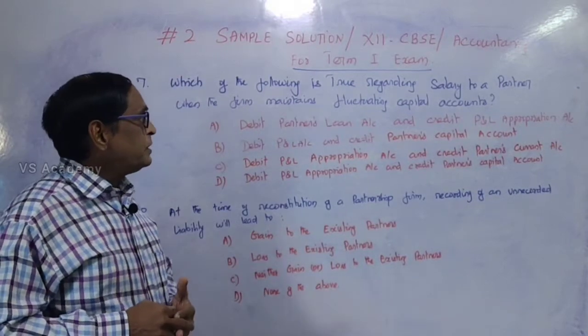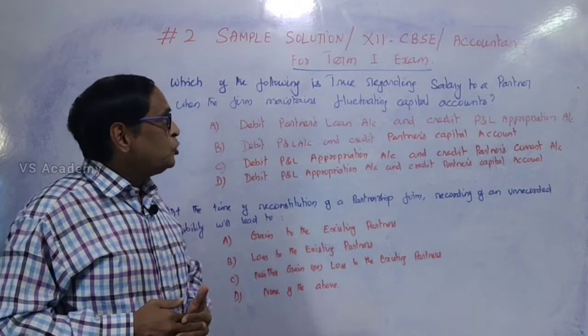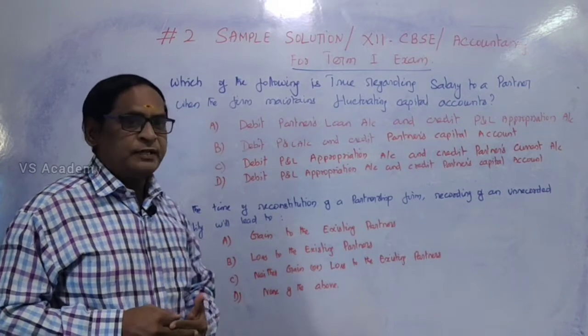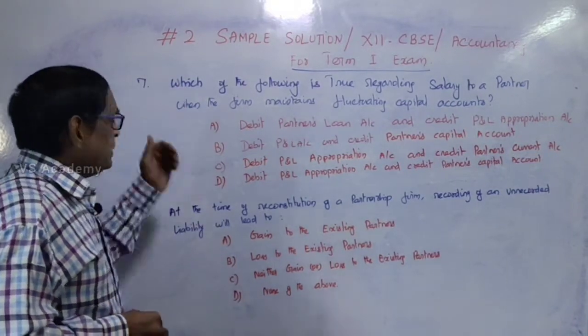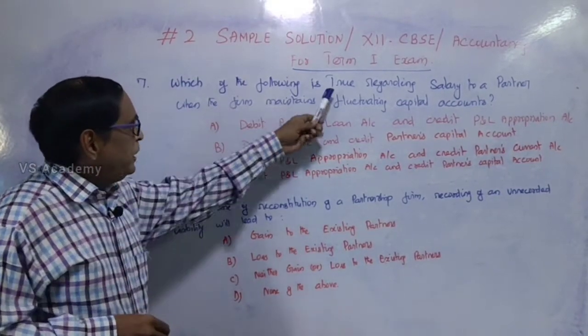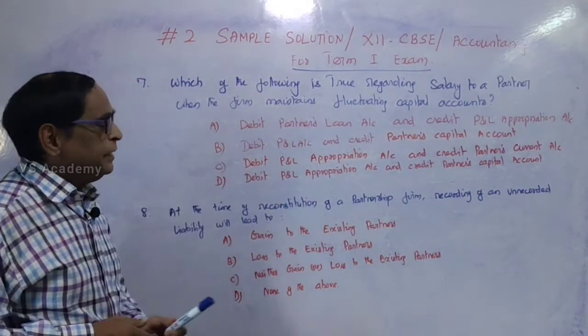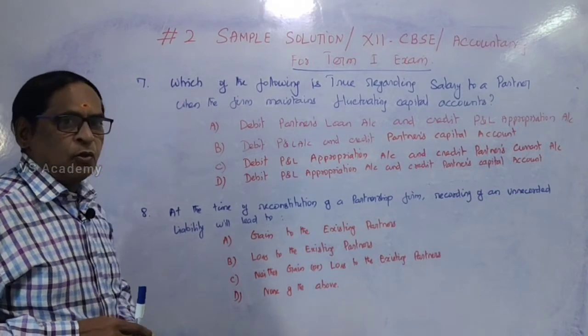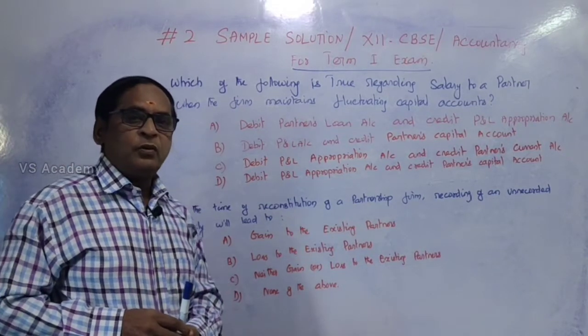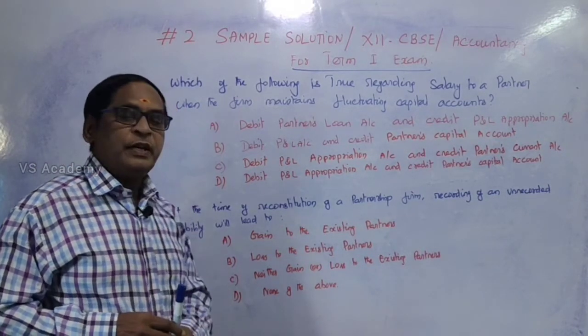Let us continue the sample solution for plus 2 CBSE accountancy for term 1 examination. Question number 7. Which of the following is true regarding salary to a partner when the firm maintains fluctuating capital accounts? There are two types of account. One is fixed capital method and the other is fluctuating capital method.